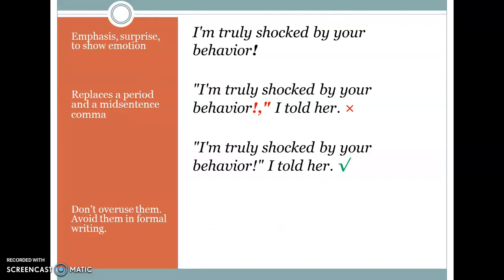Exclamation marks. We use exclamation marks to show emphasis, surprise, or to show some kind of emotion. They replace a period and a mid-sentence comma. That is the reason why, if we write a sentence such as the second one, that's incorrect. But be careful, do not overuse them and avoid them in formal writing.